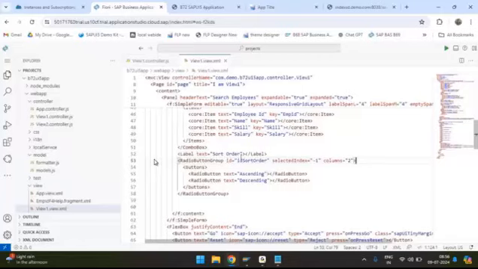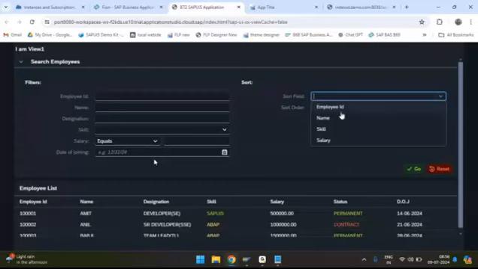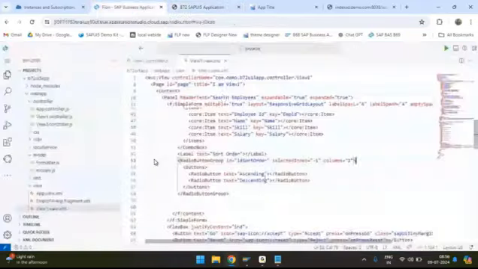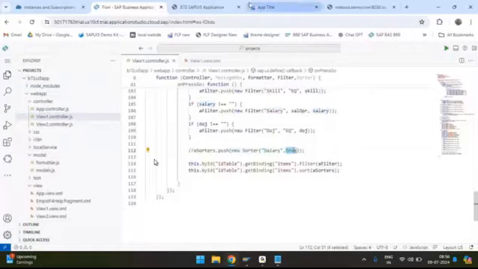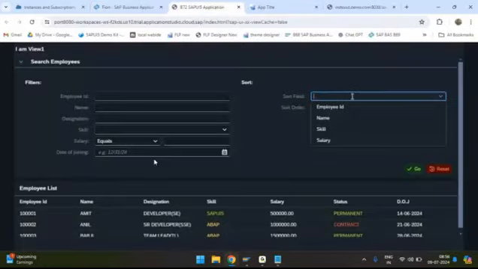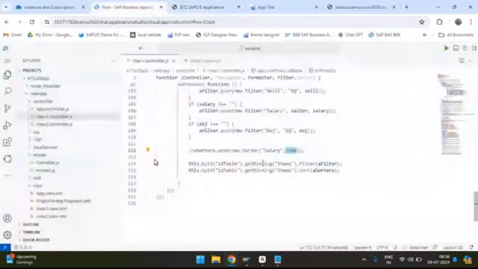So the logic part is first we need to read the value from the sort field. So this becomes your field in your library. Okay, so you should not forget that the library needs two things. One is the field name and sort order. Okay, so field name you can get from this drop down, and the order you can get from the radio button group. Okay, right. So let's write now.